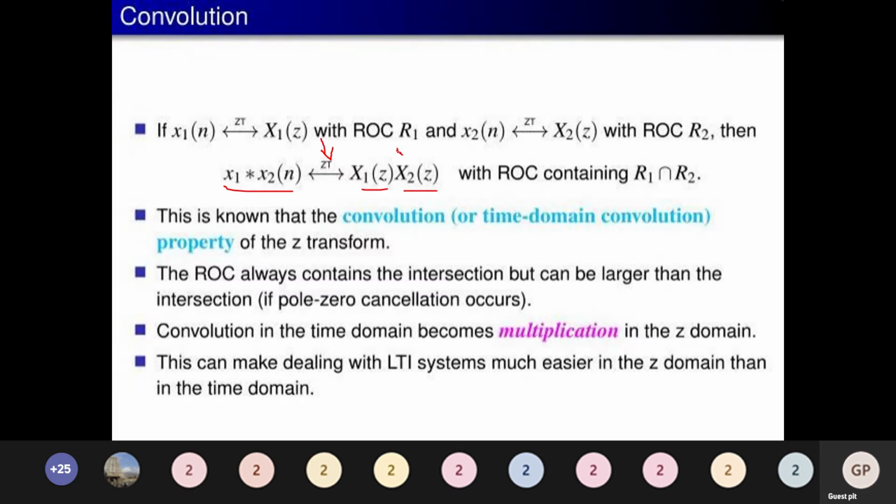The ROC always contains the intersection but can be larger than the intersection if poles and zeros get cancelled. And convolution in the time domain becomes multiplication in the z domain. This is for all the transformations, very important. Make a note of it and keep it.